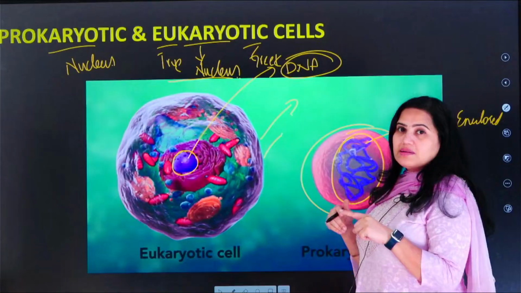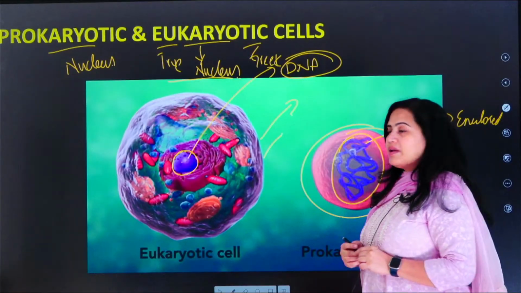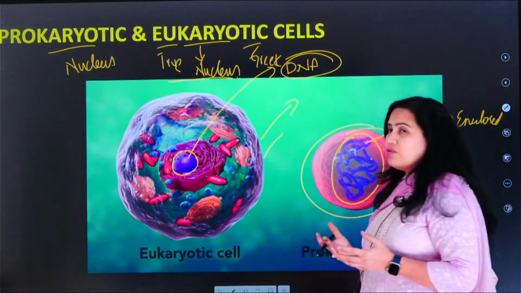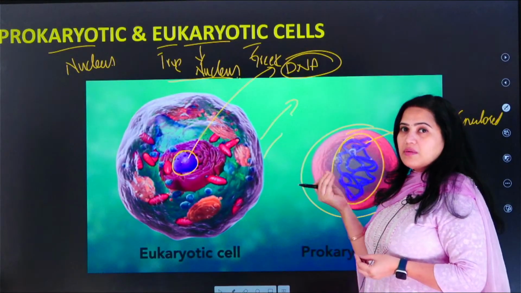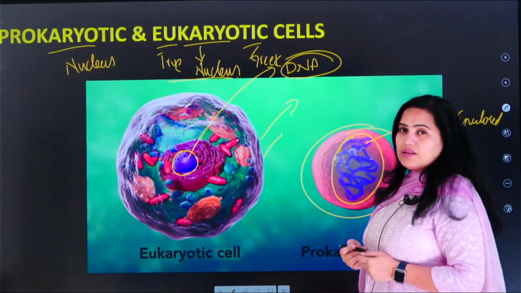Eventually, as we progress in the lecture, we will study it. So here the DNA is freely floating and it has very minimal basic organelles present. Because of that, they are called the primordial cells.